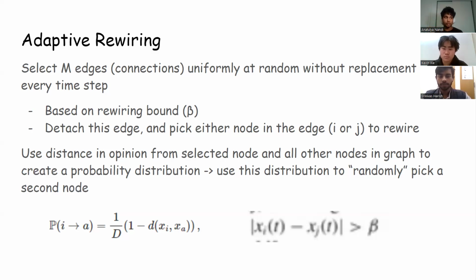And this is essentially trying to model how we want to choose to be in communities where people have the same opinion as us. So we rewire ourselves. And one important thing to note is that, like the confidence bound, the difference in opinion has to be greater than this beta value in order to start rewiring.